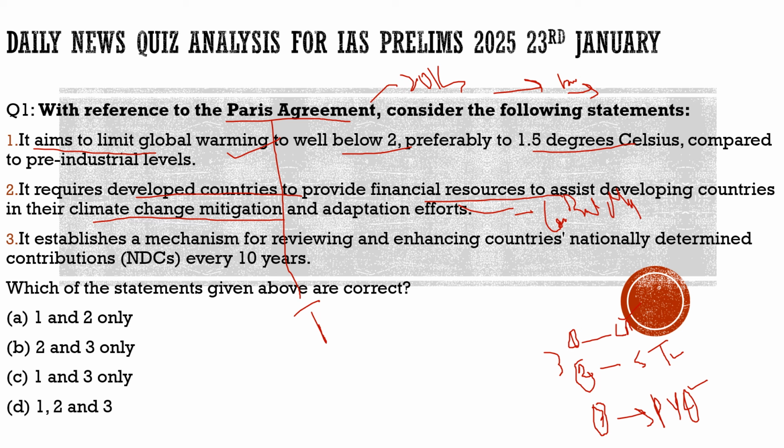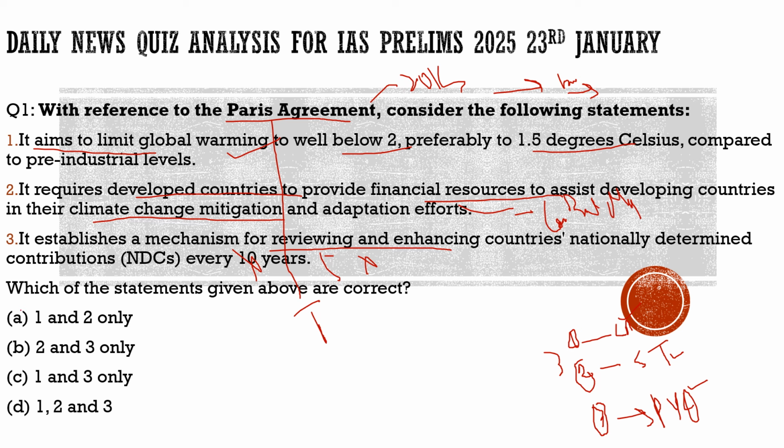Third statement, it established a mechanism for reviewing and enhancing countries' nationally determined contributions every 10 years. No, it is not every 10 years, it is 5 years. So this statement is incorrect. It established a mechanism for reviewing and enhancing countries' nationally determined contributions, 100% correct, but not every 10 years, every 5 years. So with respect to this question, the correct statements would be statement 1 and statement 2 only.